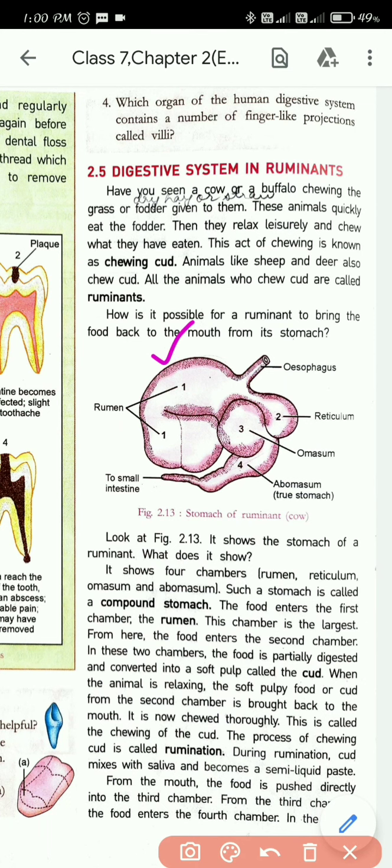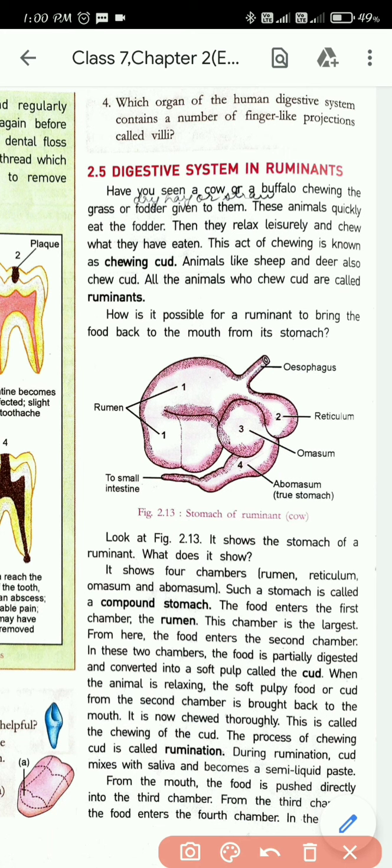What is the name of the first chamber? It's called the rumen. The second chamber is the reticulum. The third chamber is the omasum, and the fourth chamber is the abomasum. So the cow has 4 chambers: first the rumen, second the reticulum, third the omasum, and fourth the abomasum.